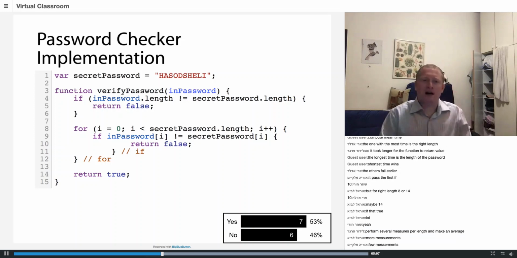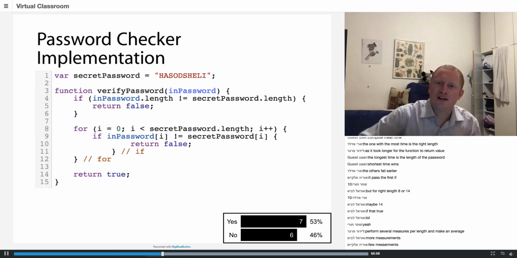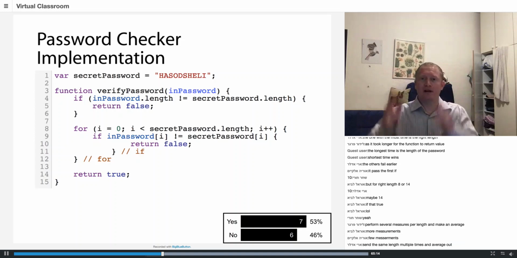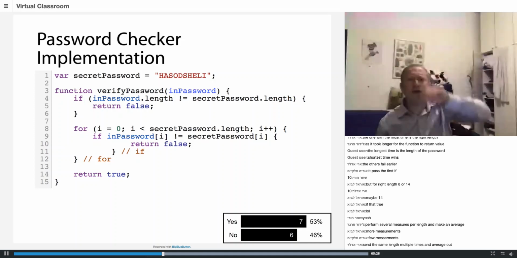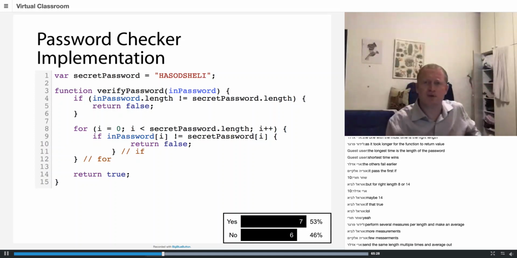So now my data structure is going to be, instead of a vector, a matrix. The matrix is 16, the possible lengths between 1 and 16 characters. And what is the width? It's the number of measurements I want to run.